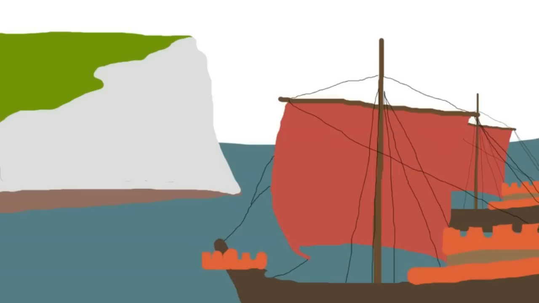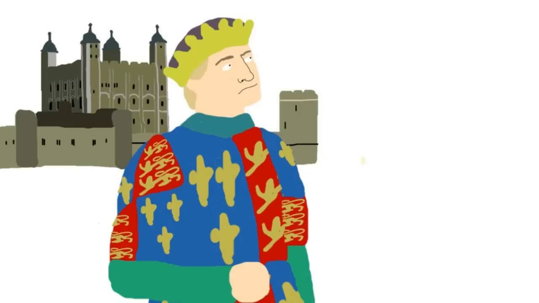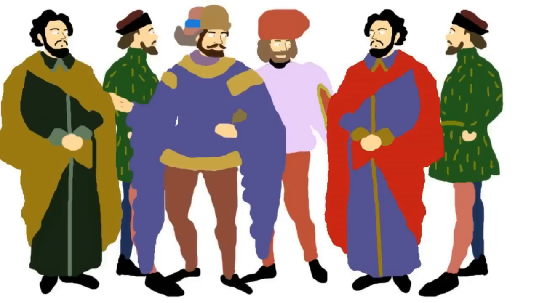But in 1460 Warwick invaded again, and this time he came with his father and uncle, the Earls of Salisbury and Kent, and Richard's son Edward. This time they won at Northampton, and Richard sailed from Ireland to claim the throne. His claim however came from his mother, a descendant of Lionel, Duke of Clarence. Parliament however did not make Richard king, they instead made him Henry's heir, disinheriting Henry's young son.